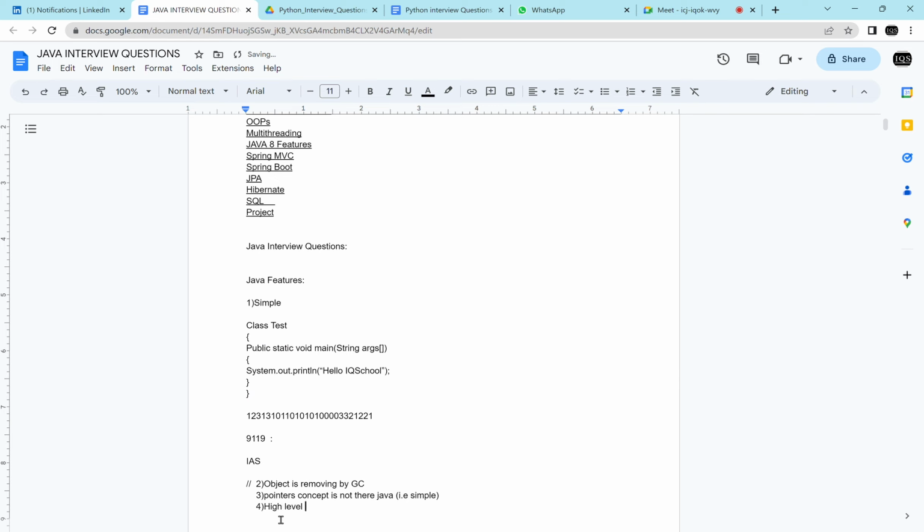High-level language means it is the English language. This is a universal language. The Java program we are writing is in English language. That is the reason Java is simple. They have not written like this, they have written like this. That is the reason it is simple. High-level language.